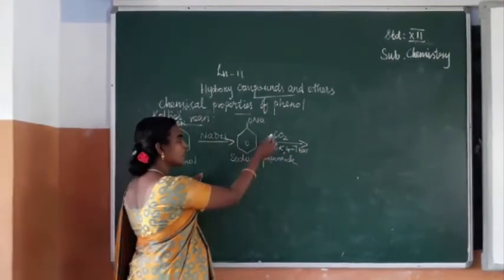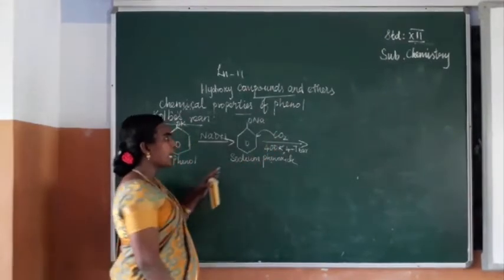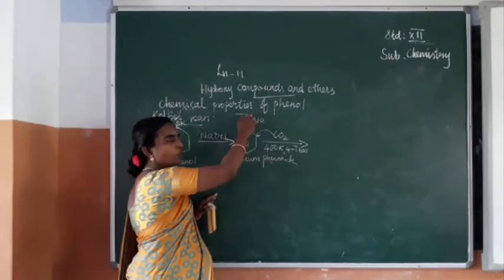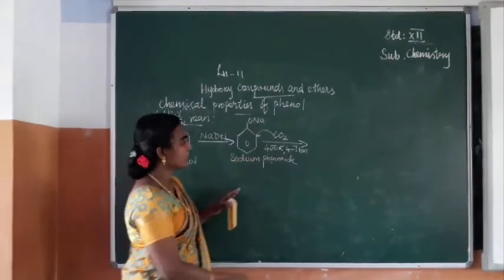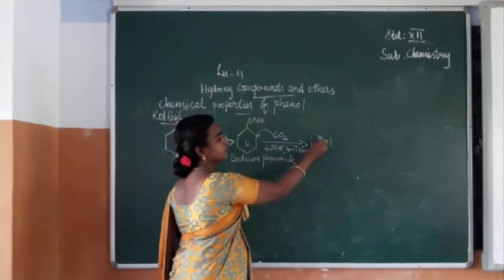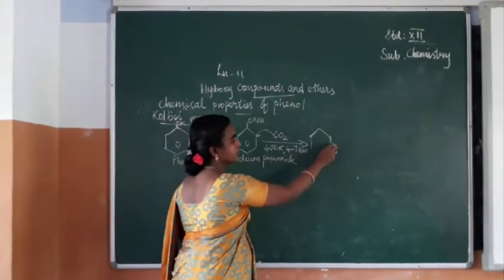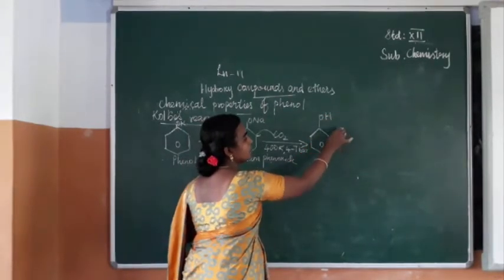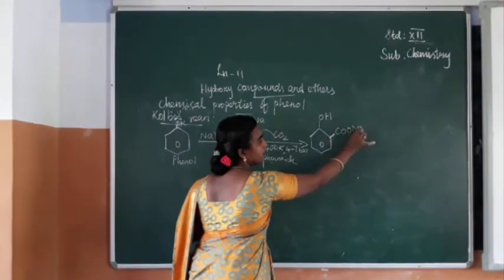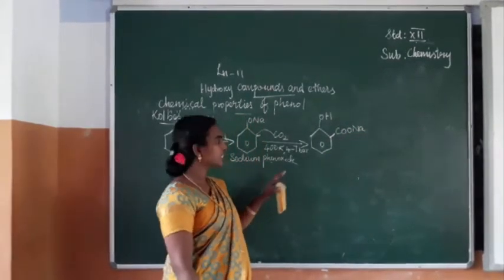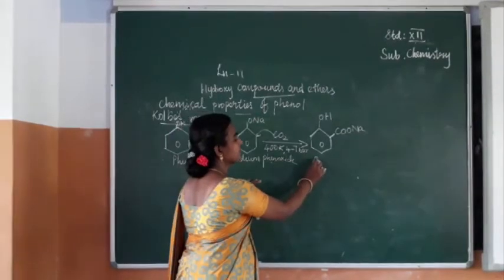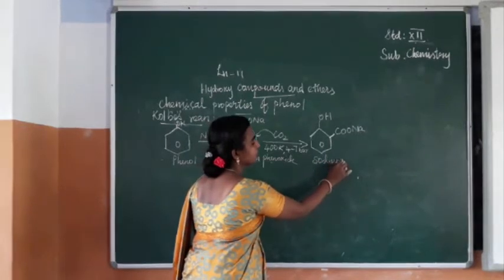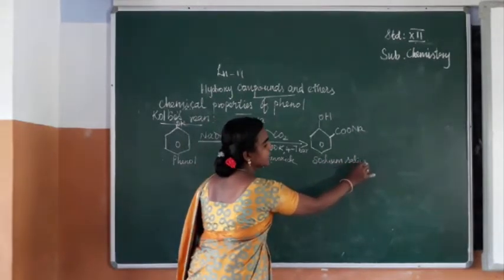The CO2 will be placed in this position as COO. The hydrogen in this position will move here and Na will be here. So you can get the compound with OH here and COONa in this position. The name of this compound is sodium salicylate.